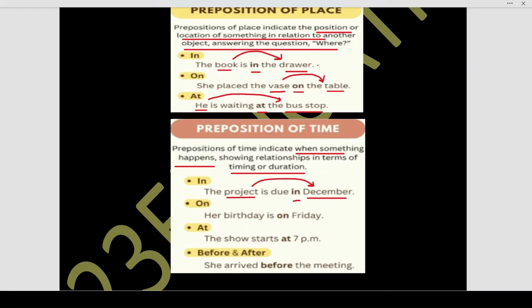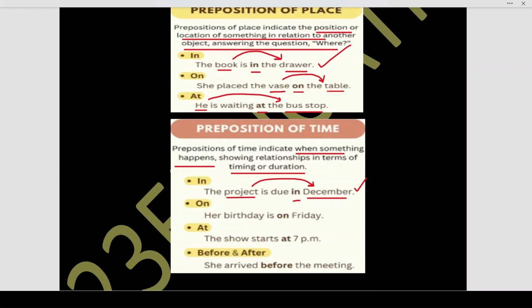But in the first thing, see over here, the book is in the drawer. Why are we using in as preposition of place here? Because we are discussing two objects here with respect to place. That is, where is the book placed? The book is placed in the drawer. When is the project due? The project is due in December. So this is a preposition of time and this was a preposition of place. The book is in the drawer. Preposition of place. The project is due in December. Preposition of time. When you ask when, it is preposition of time.